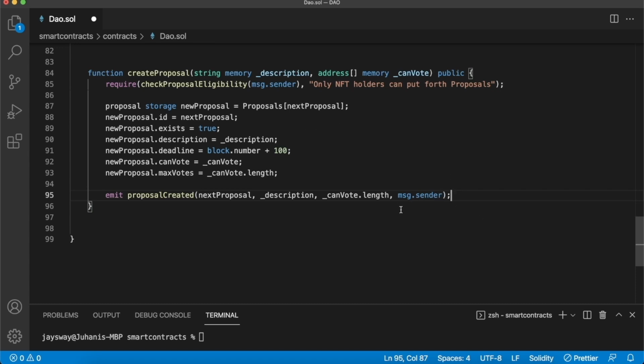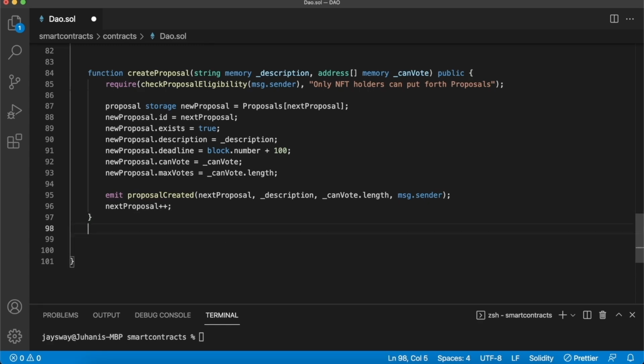And then at the end of this function, because we won't want duplicate proposals, we'll want to increment our next proposal variable. So just copy that and add 2 pluses there. And that's great. You've created your first function to create a proposal on this smart contract that only people with an NFT at the moment of creating this proposal are allowed to vote on. And your DAO is ready to go. And now we can start creating the functionality for casting a vote on this proposal.